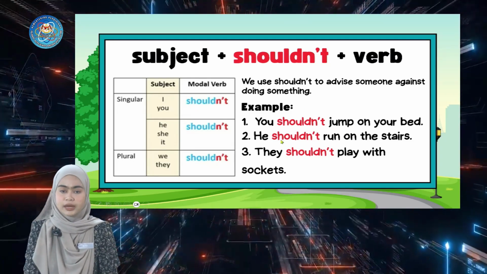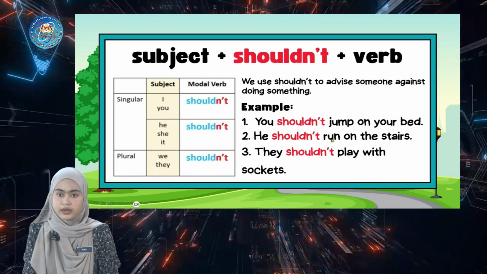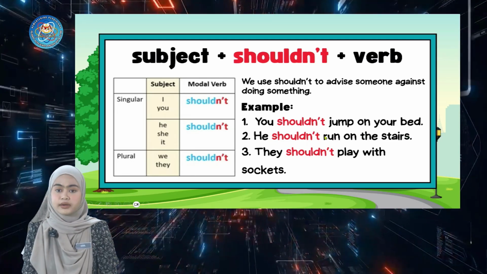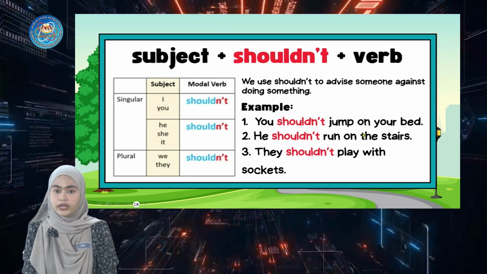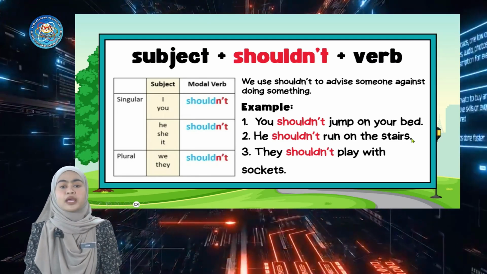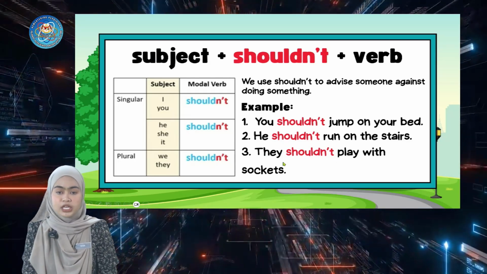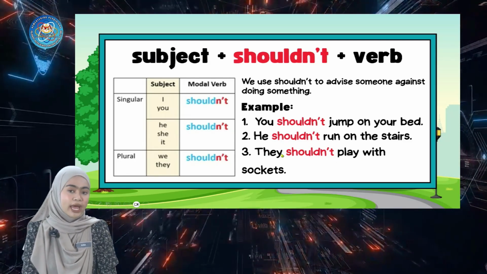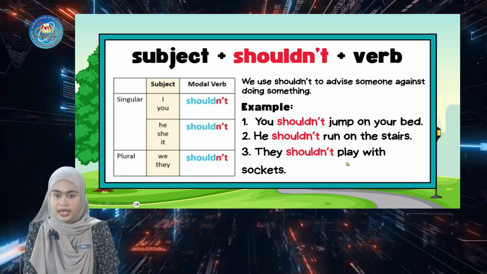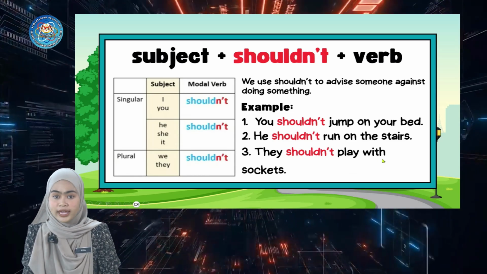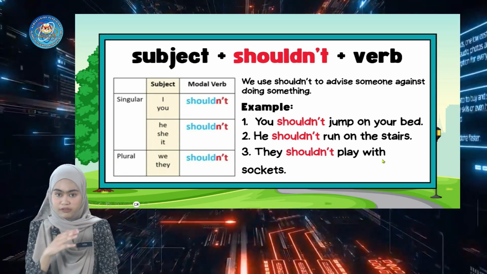And then the second example, he shouldn't run on the stairs. He is the subject, shouldn't, run is the verb, and on the stairs is the details of the verb. And the last one, they shouldn't play with sockets. They is the subject, shouldn't, play is the original form of the verb, and sockets is the detail of the verb.